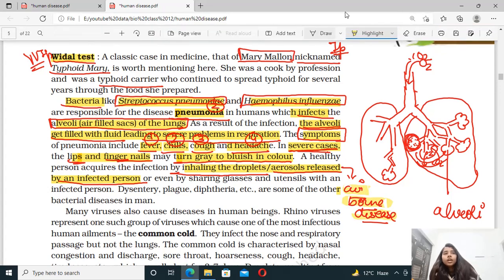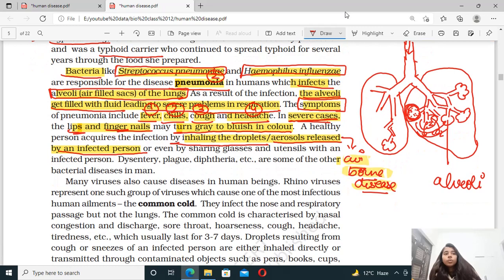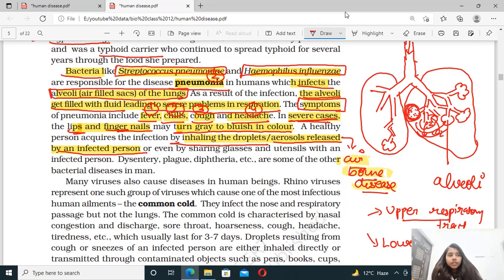All right. So now in NCERT, these are two. Okay, one more thing, that there are two tracts. One is called the upper respiratory tract, and the other one is called the lower respiratory tract. So upper respiratory tract क्या होता है? Basically it starts from your nostrils, your nasal passage, right? So that is called your upper respiratory tract.